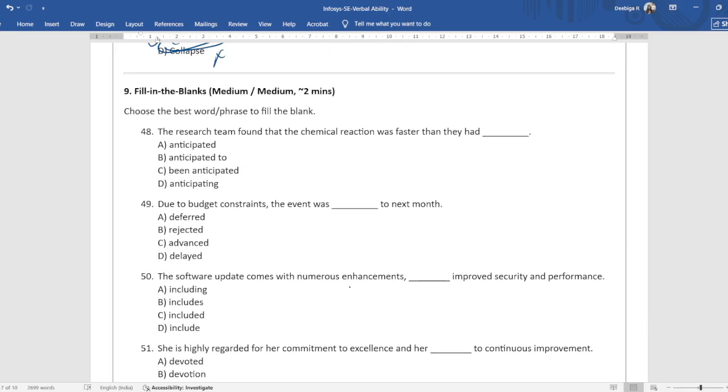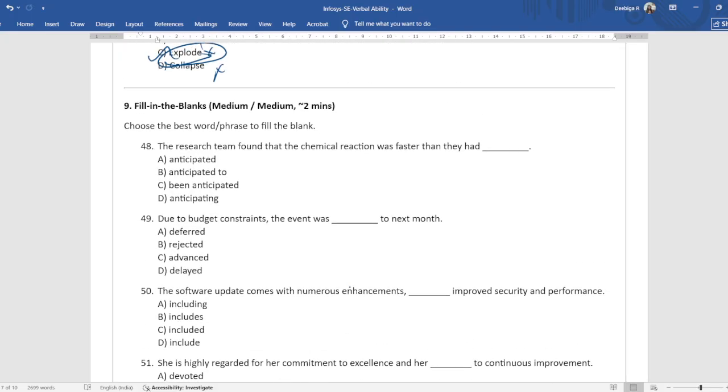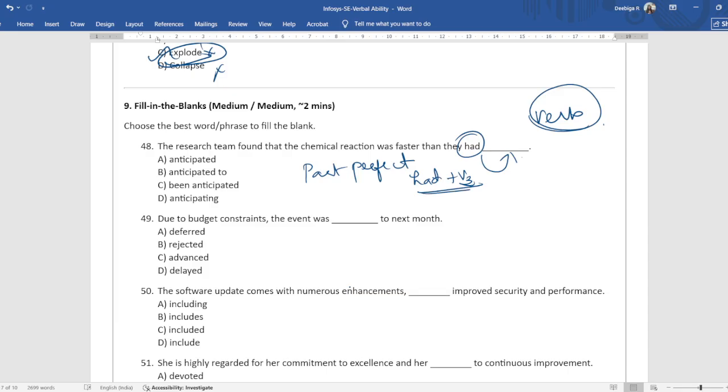Choose the best word. So here we have to choose the best verb. Fill in the blanks. Always verb. So always learn your verb properly. The research team found that the chemical reaction was faster than they had dash. When you look at a question, look at the verb had. What kind of verb follows this? Had is past perfect tense. So past perfect, the structure of the verb is had plus V3. Anticipate, anticipated, anticipated. So anticipated is the correct option.